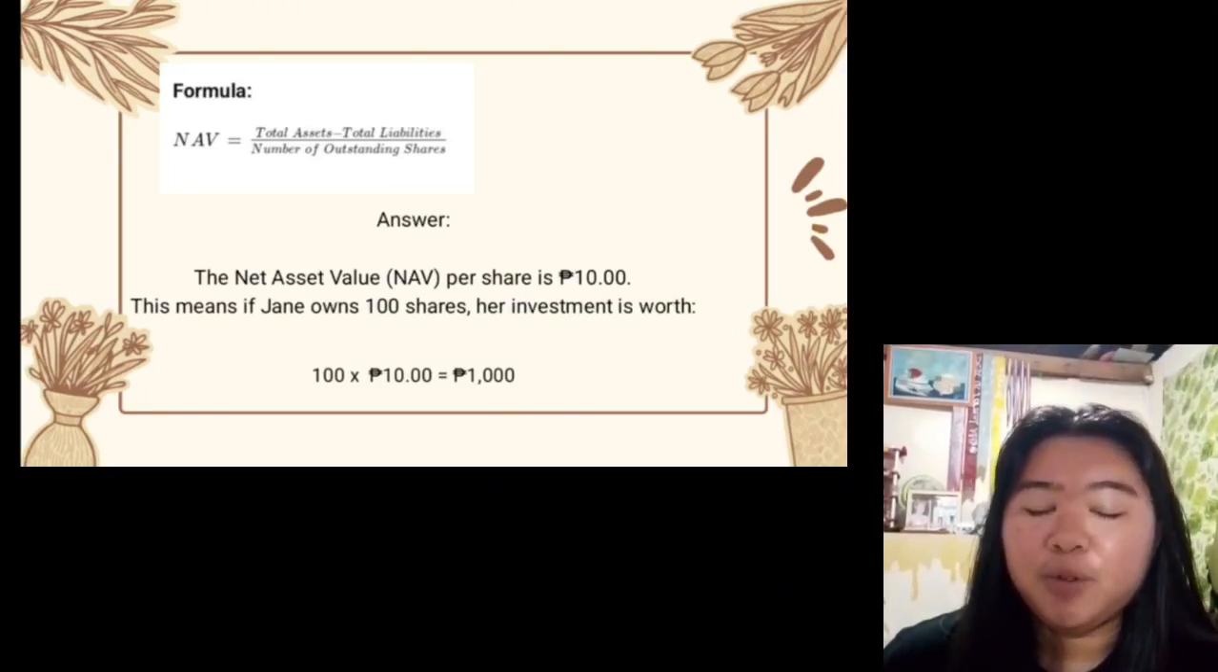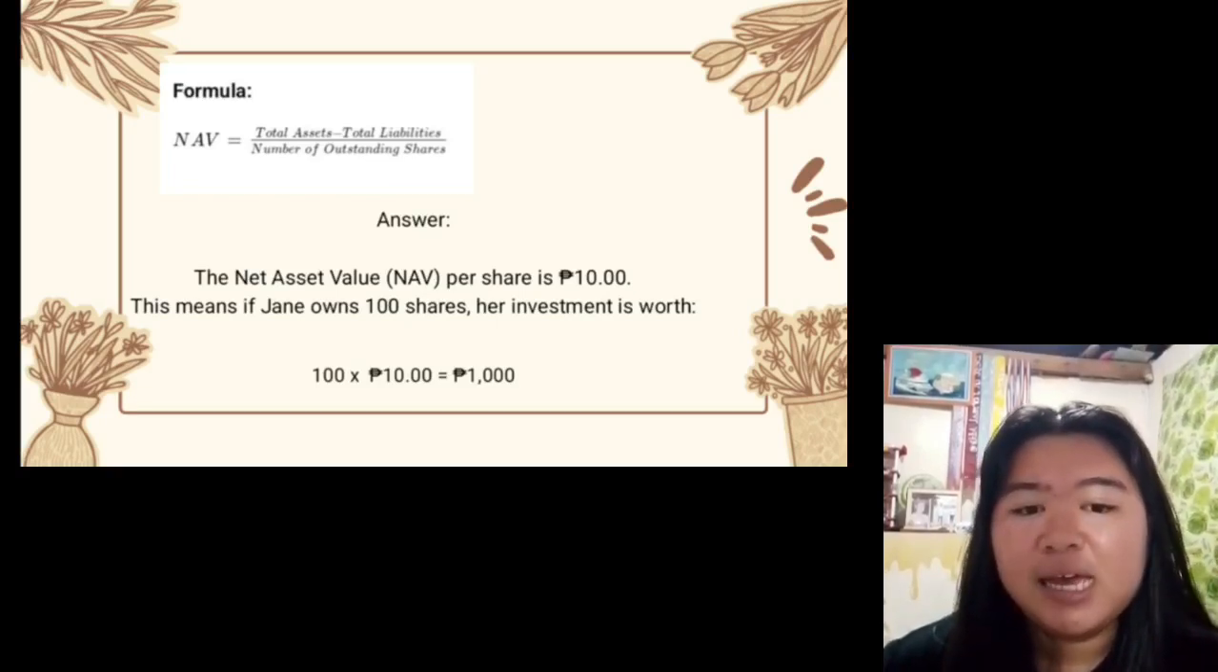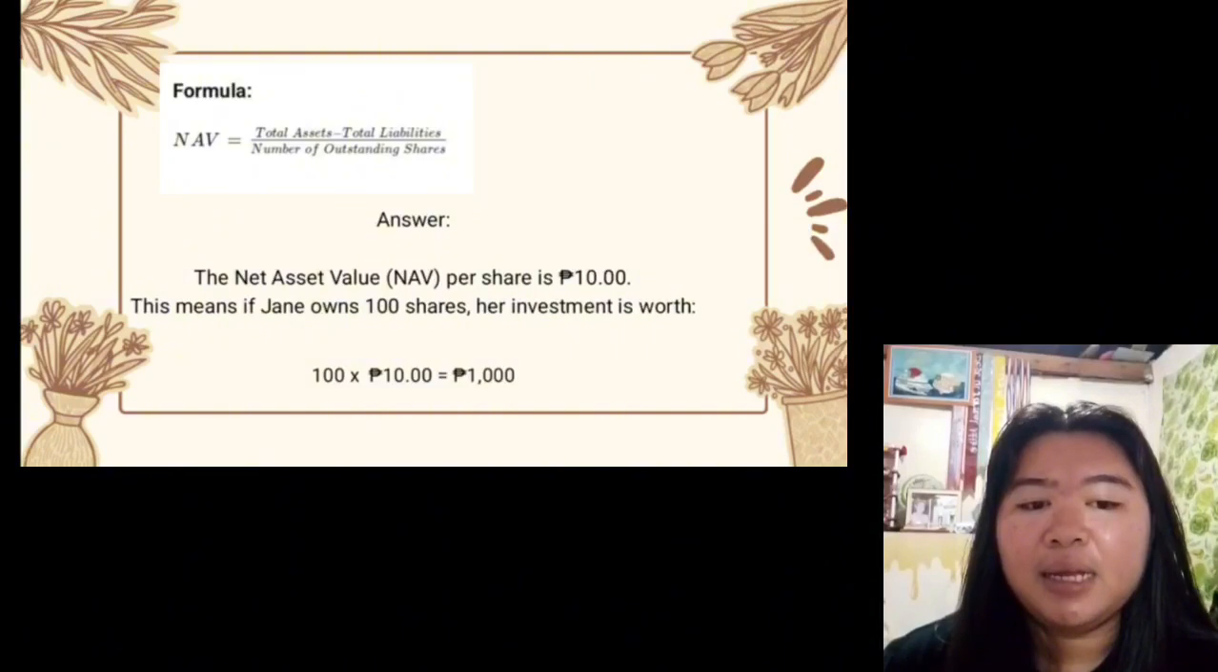This means if Jane owns 100 shares, her investment is worth 100 shares times 10 pesos per share, which equals 1,000 pesos.